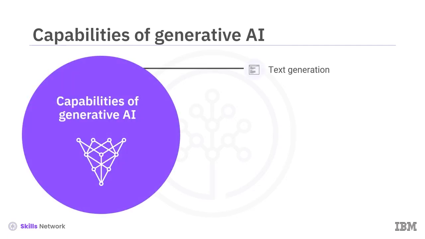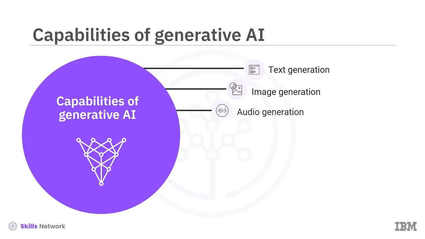First is the text generation capability of generative AI, that is, its ability to generate clear, lucid, and contextually relevant textual responses. The second capability is image generation, that is, synthesizing artistic and realistic images that are very similar to real ones. The third capability is audio generation. Generative AI enables music composition and synthetic audio generation. The fourth capability we'll discuss is video generation. Generative AI enables the generation of dynamic films and small videos based on textual descriptions and even images.